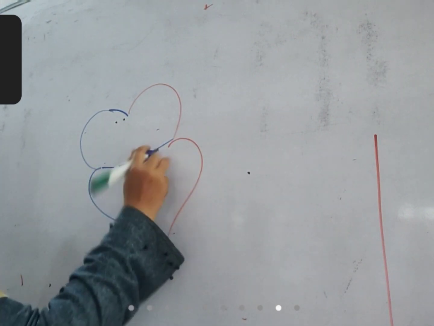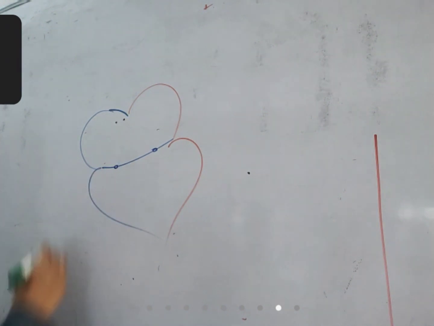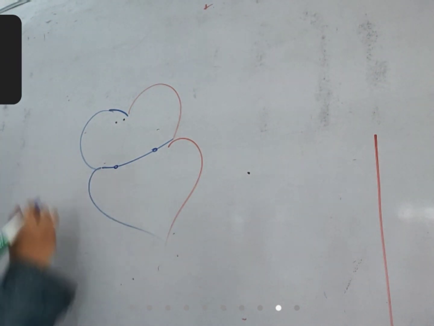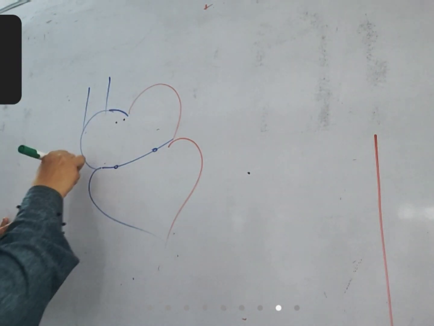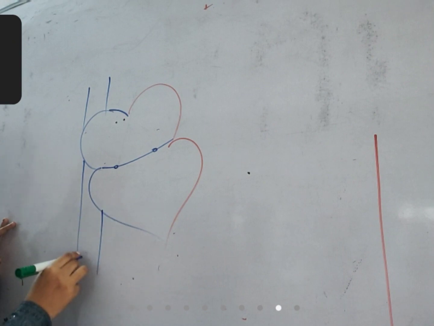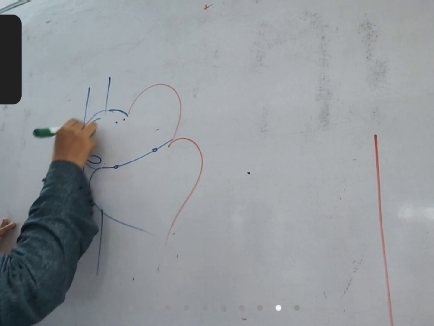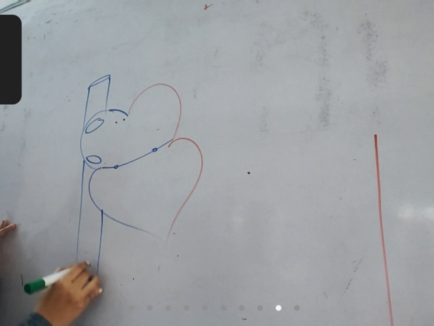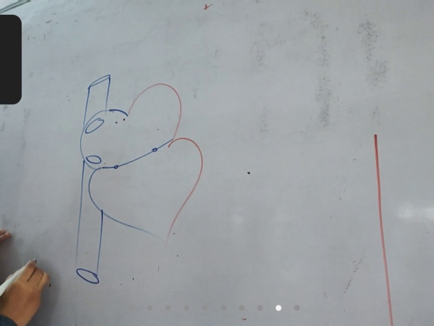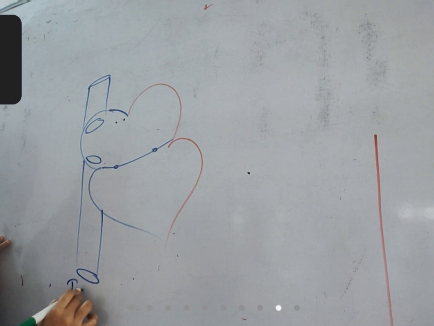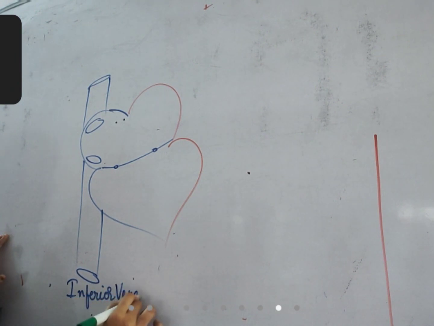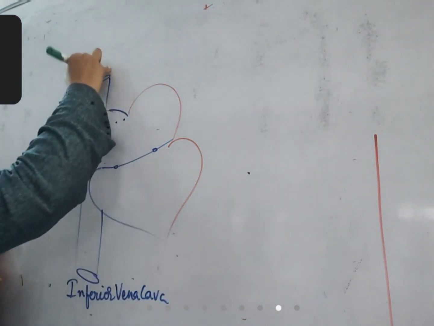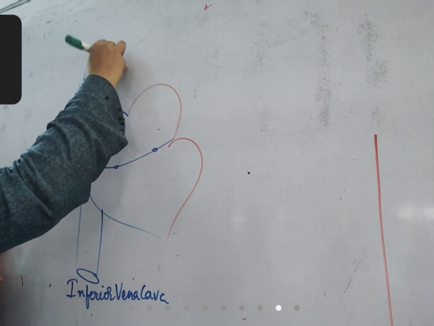Here we have two apertures which are guarded by valves. From all body parts, superior and inferior vena cava bring the blood. This is the inferior vena cava. This is the superior vena cava.